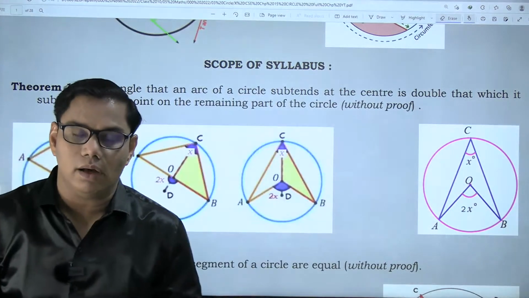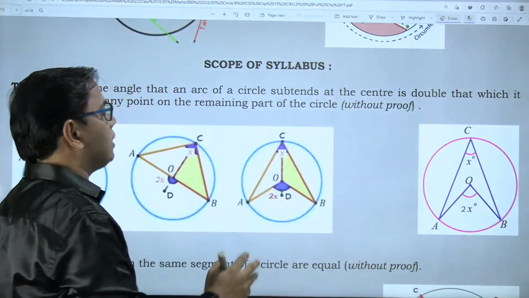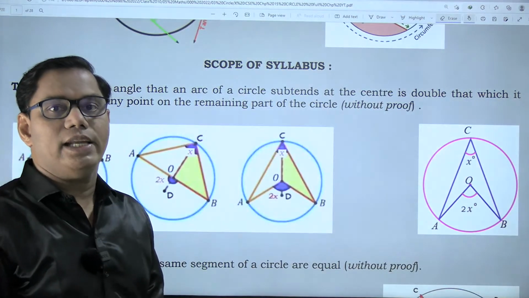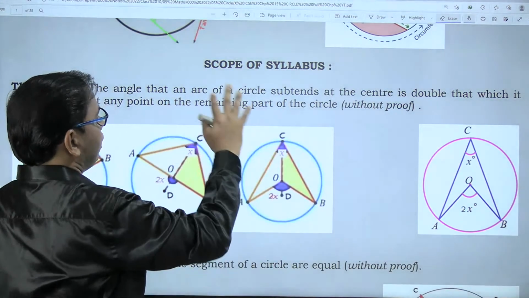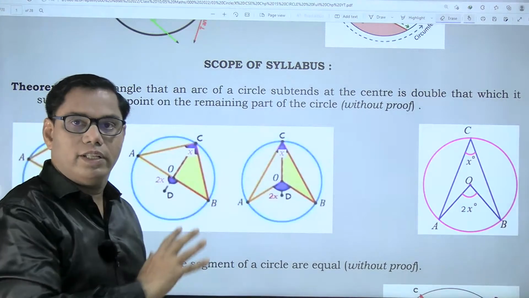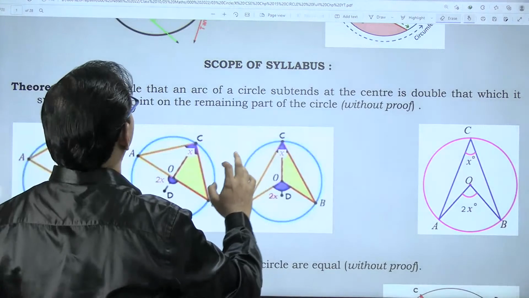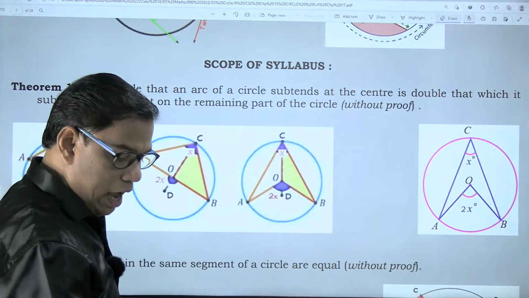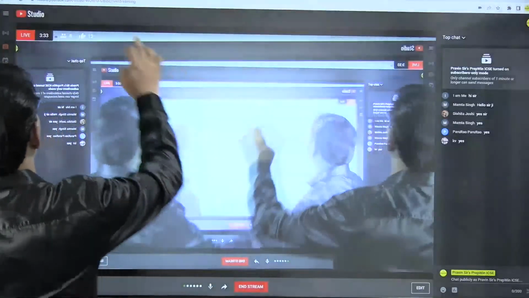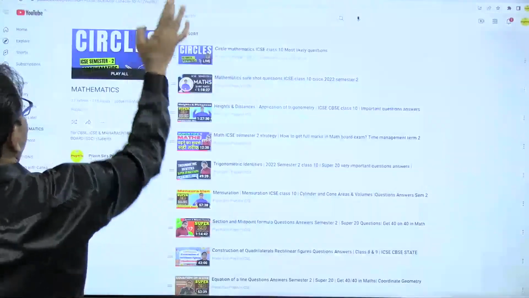And none of the theorems will be asked in the examination with proof. They will not ask you to prove any of the theorems. Only you have to understand the theory part. Now, talking about the proof of this theorem, if you want the proof, I already have posted a video related to proofs. So we can go over here, right?